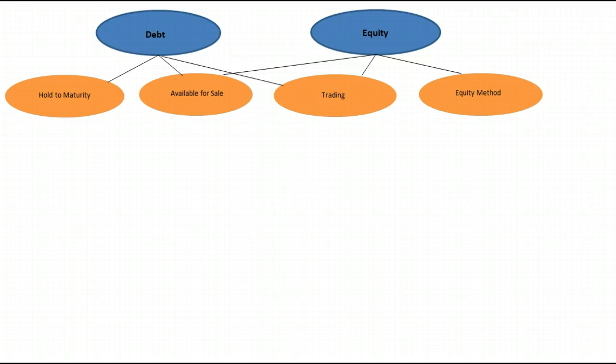Whatever the reason, we're going to account for them in different ways depending on our intentions and depending, in the case of stock, how much we own of the other company. And we're going to treat them on our income statement and our balance sheet according to different rules. The tricky part is, what do we do about unrealized gains or losses? In other words, while we hold this stock or while we hold this debt, what happens when it goes up or down in value?